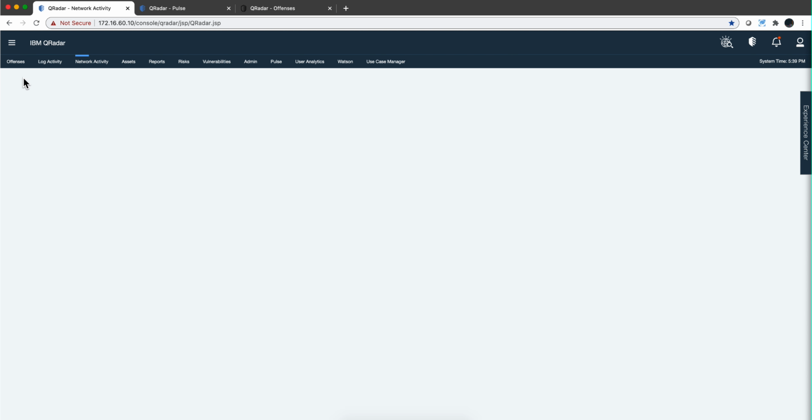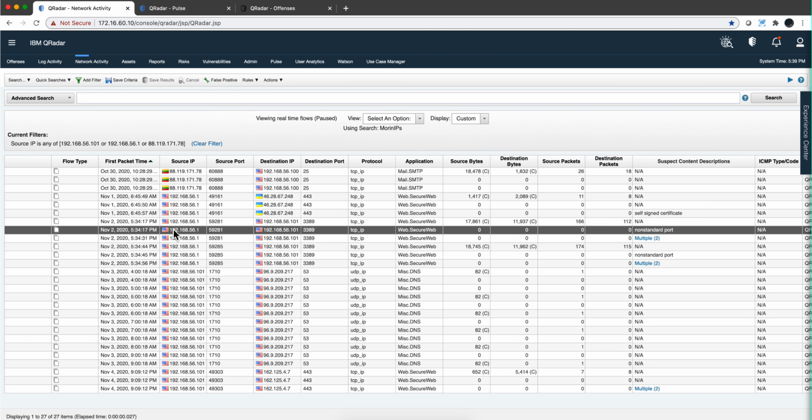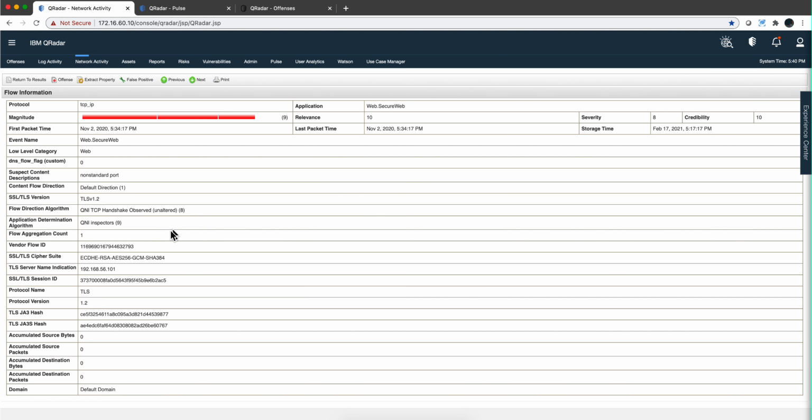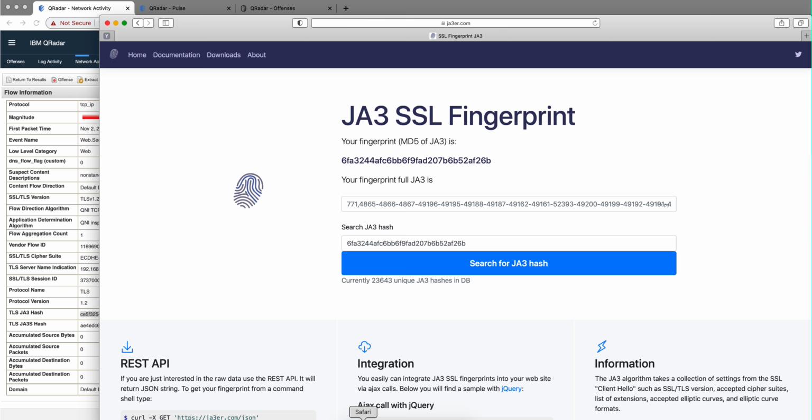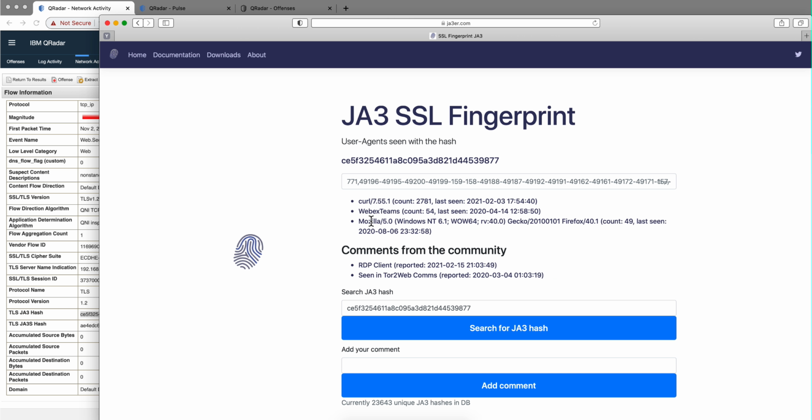Okay, let's see what else we can find. Let's look at the next one. Well, there are JA3 hashes. Let's grab this one and go back to that site and figure out what we can get to know. Well, we don't need that extra space there. Let's search for that one and see what we get. WebEx, Steam, Mozilla, RDP client, Tor website. So definitely this was used to covertly log into a site.